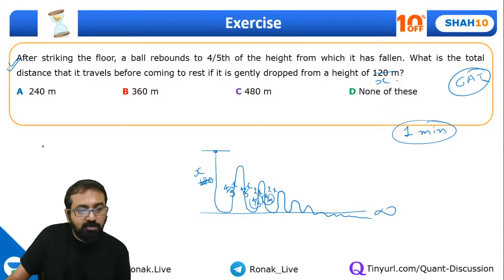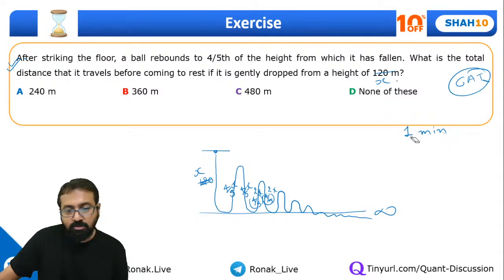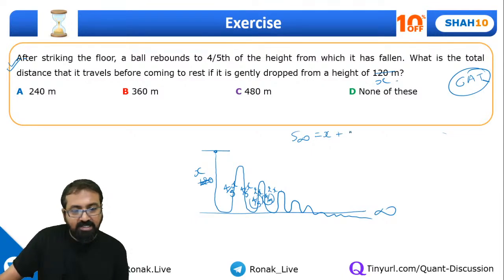So what kind of GP is being formed over here? So let me just write down here. The sum of infinite terms will be 120, or let me just write it in the form of x plus 4 by 5 x plus 4 by 5 x. So it's 2 times 4 by 5 x plus, again it's 2 times 4 by 5 square x, and so on and so forth.